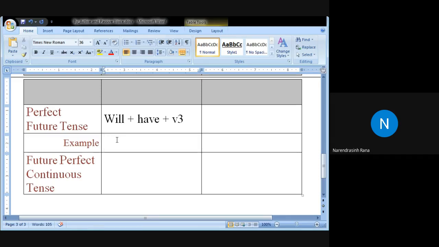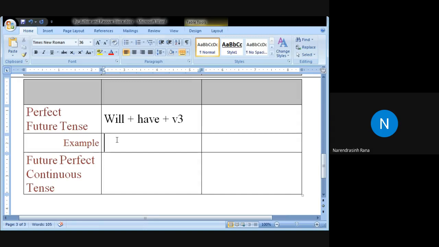Very good. Other students. Nawaz Khan, he will have written a letter. Very good.